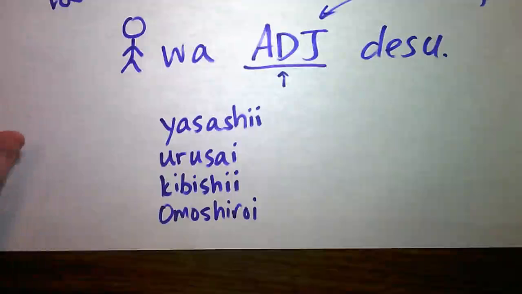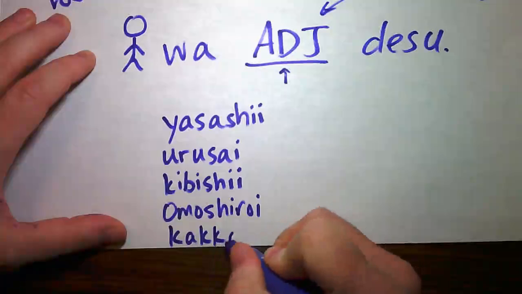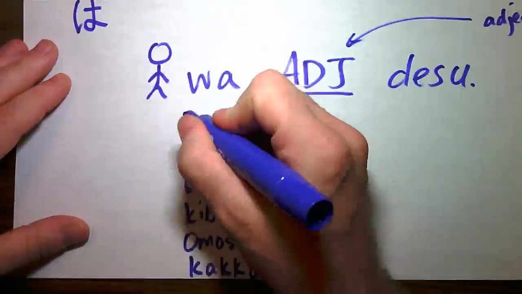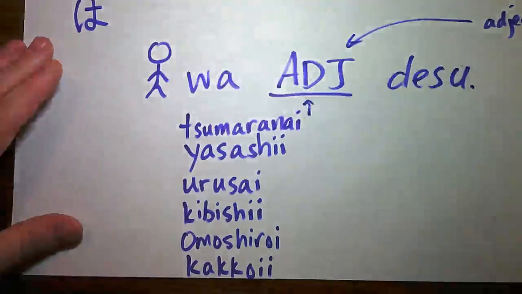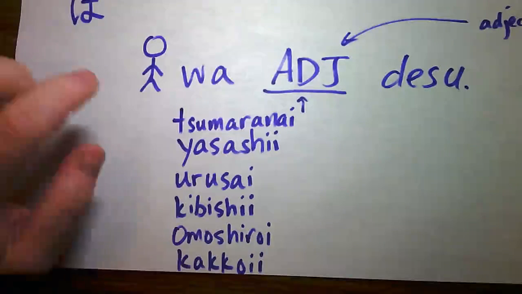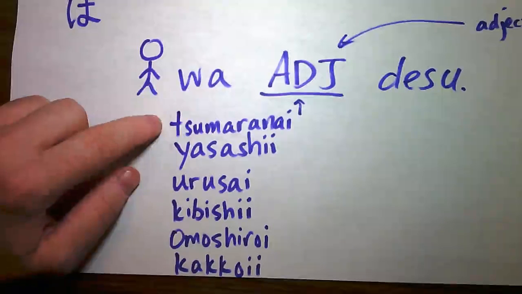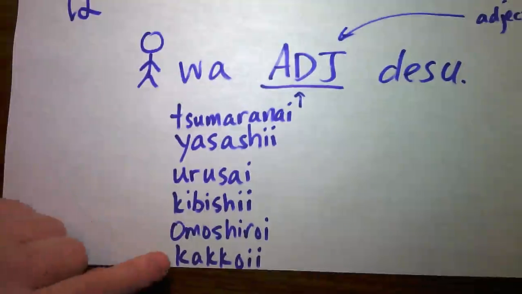That means both interesting and funny. Kakkoi, which means cool. I know you might not have any cool teachers, fine. And then tsumaranai, which means boring. So we have tsumaranai, yasashi, urusai, kibishi, omoshiroi, kakkoi.